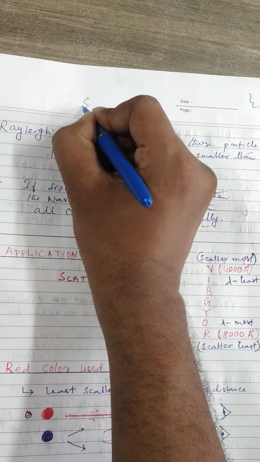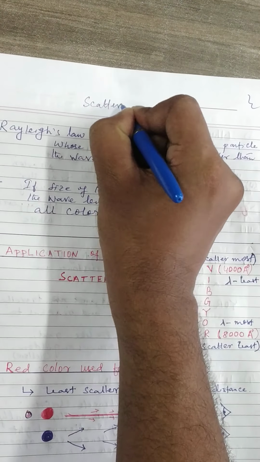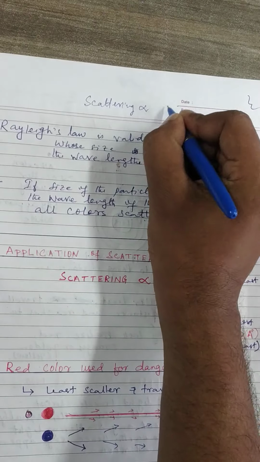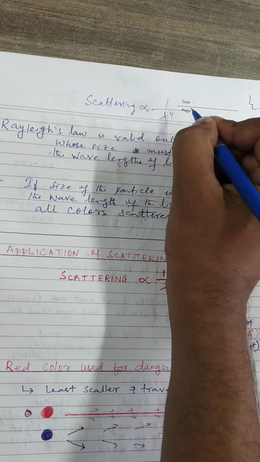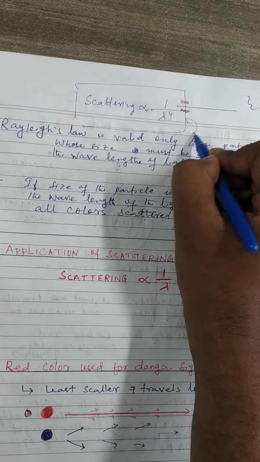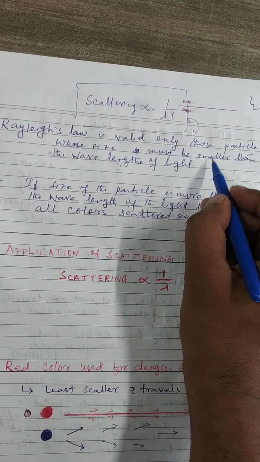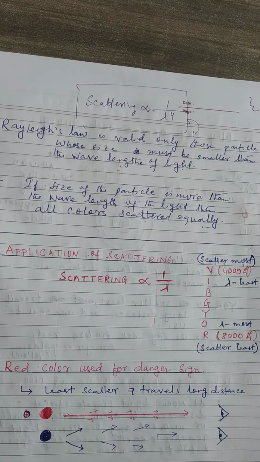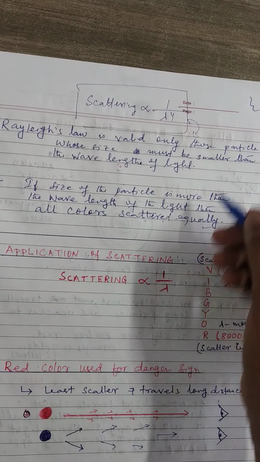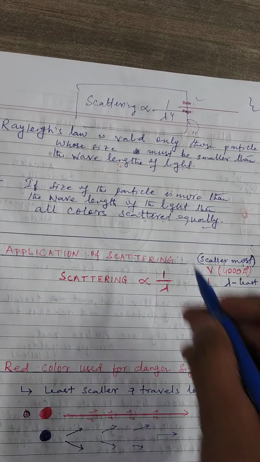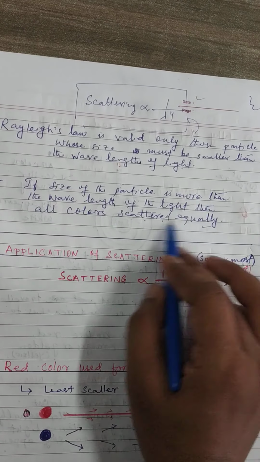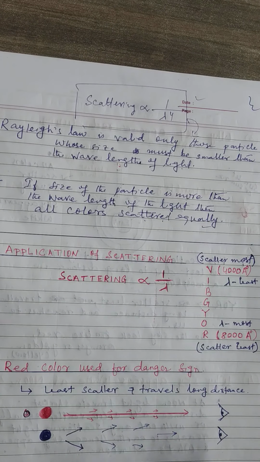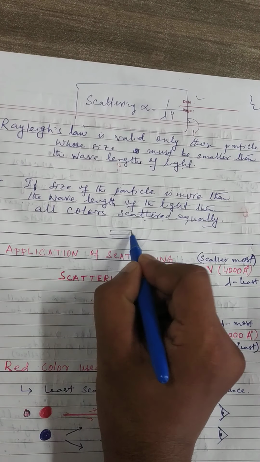Rayleigh's law means scattering is proportional to lambda to the power 4. So this equation will be valid only if the size of the dust particle is smaller than the wavelength of the light. But if the size of the dust particle is more, then this is invalid. So what will happen? All colors scatter equally, meaning violet to red, all scattered equally. Clear?